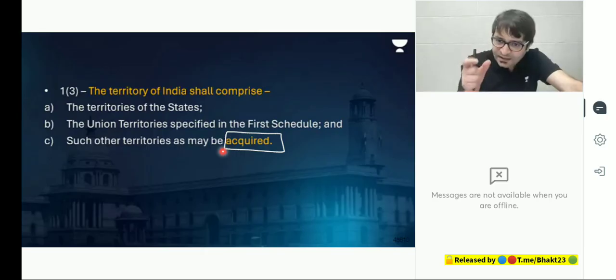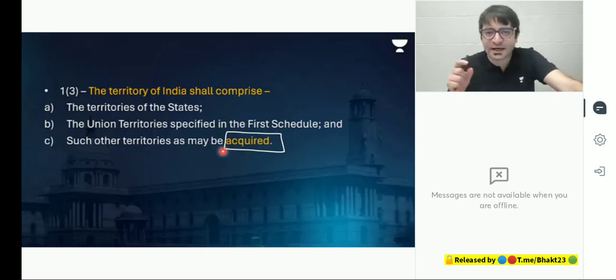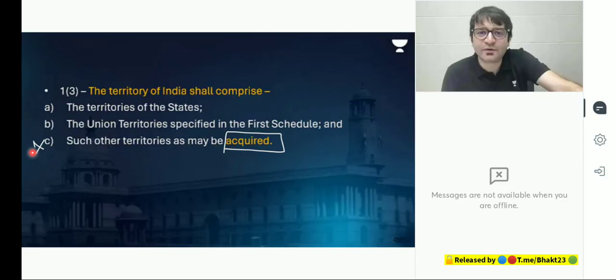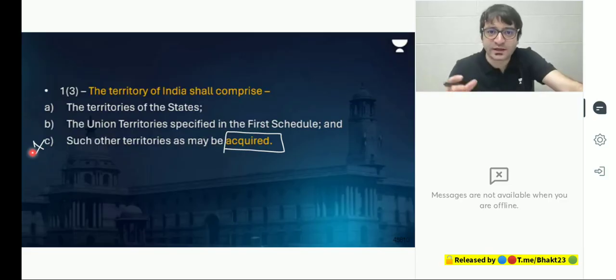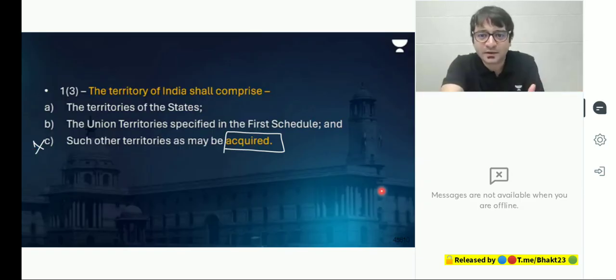Which means the territory of India consists of either states, or union territories, or acquired territories. If this clause was not there, then our territory would have remained fixed forever. But what if tomorrow we have to create an Akhand Bharat, where Sri Lanka, Bangladesh, Pakistan, Afghanistan also, Myanmar also, they all will have to come under the Akhand Bharat. That means we will have to acquire these territories. So if this clause was not mentioned, our territory would have remained fixed. But we can acquire territories.